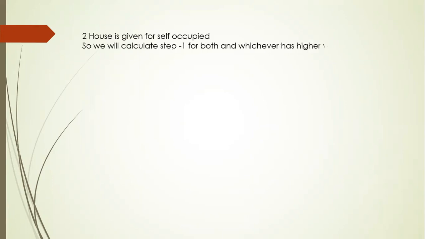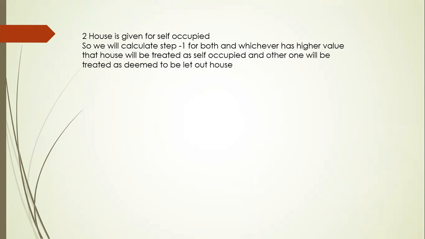Now we have already discussed that if there are two houses given for self-occupied, we have to consider one as self-occupied and the other one as deemed to be let out. So let's see, two houses given for self-occupied, so we will calculate step 1 for both, and whichever has higher value, that house will be treated as self-occupied and the other one will be treated as deemed to be let